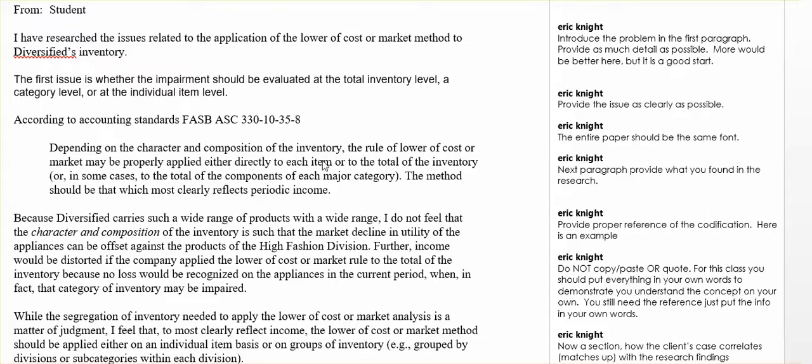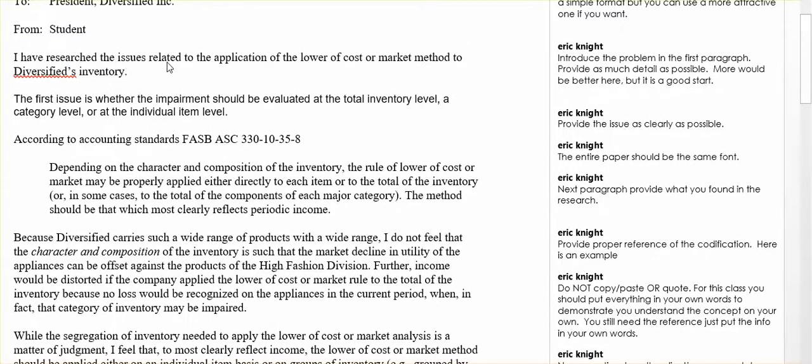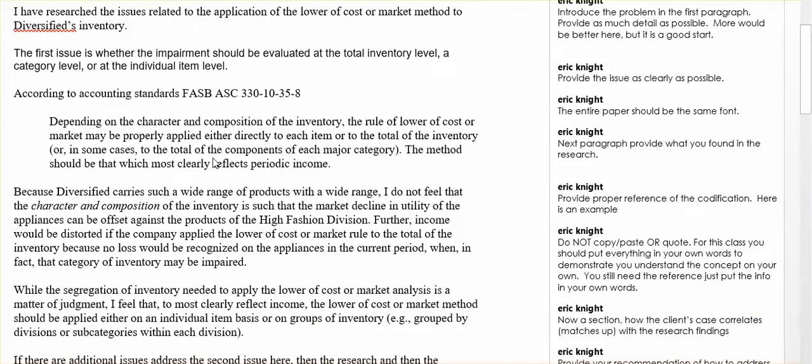I can't be more adamant about that, so that you demonstrate your understanding of it. So you have the problem, you have the issue, and then you have your findings. You haven't told the client what to do yet. Just because you found out what GAAP says about that issue doesn't mean that you've connected it to the situation with the client.